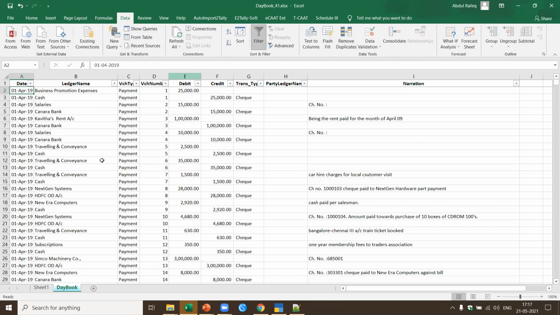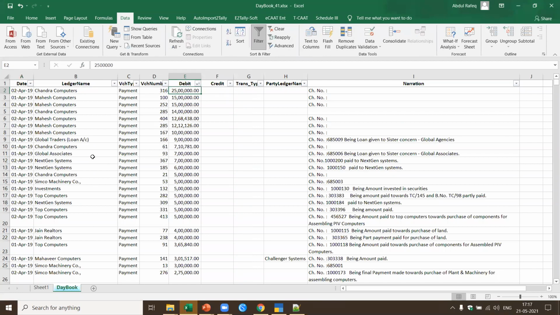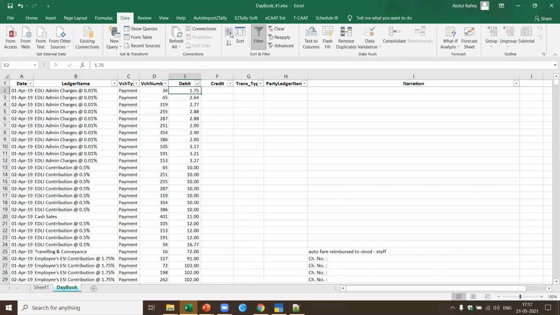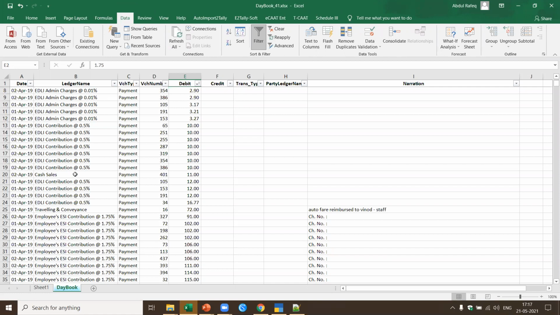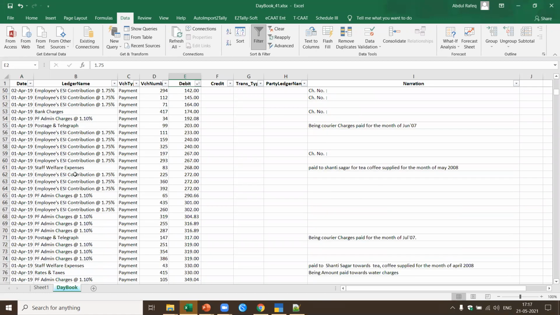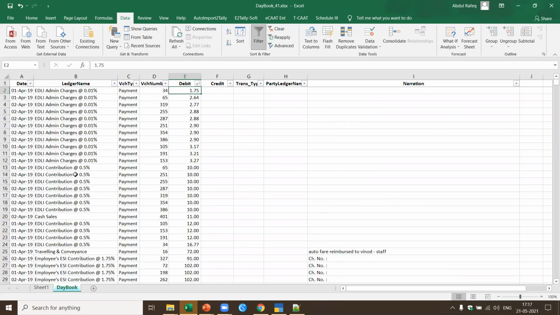Now let's say I want to pick up all the payments. Now I want to sort it. So I just click here, sort, and I get the details in descending or ascending order. This is how easy it is for me to analyze. Once I have the data, it becomes very easy to analyze, which means I can do a ledger scrutiny based on this. You remember, I extracted only the payments.